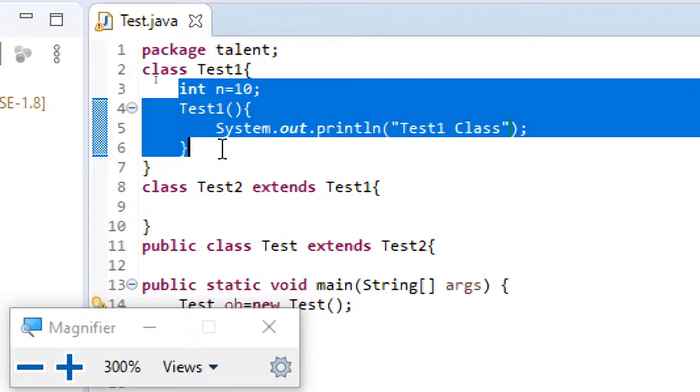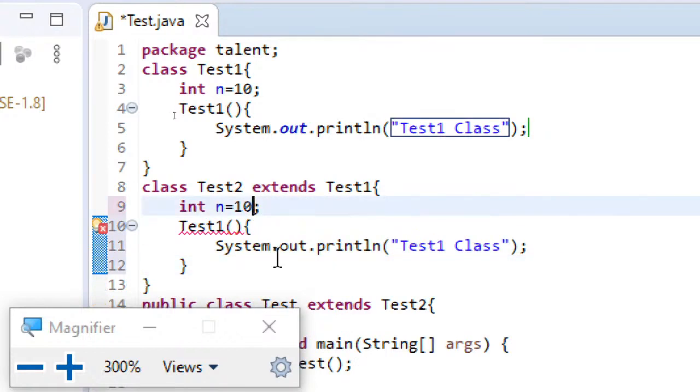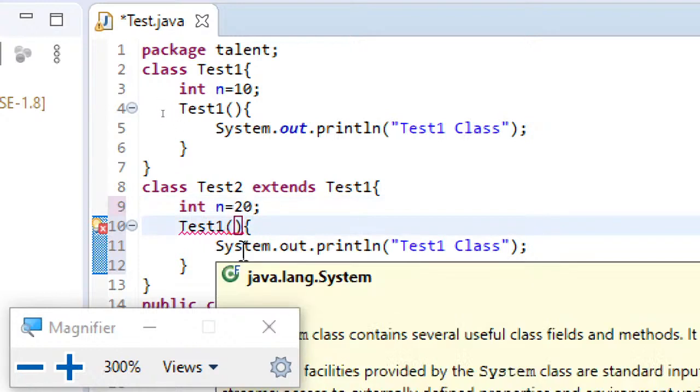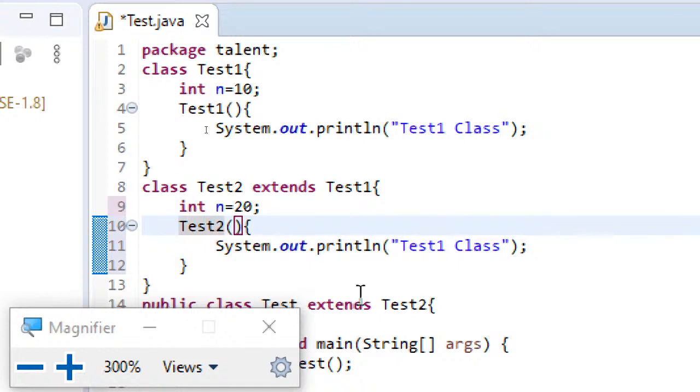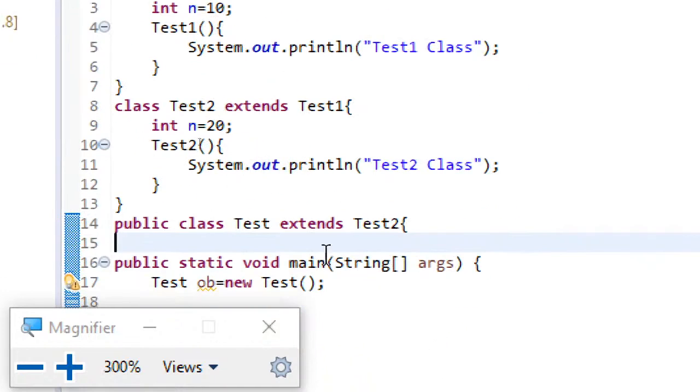Let me copy this and paste it in the remaining classes, modifying things. Here I'll make it n equal to 20, and instead of test1 I'll rename it as test2. Here also, "This is a test2 class." And once again let me do it with another class.